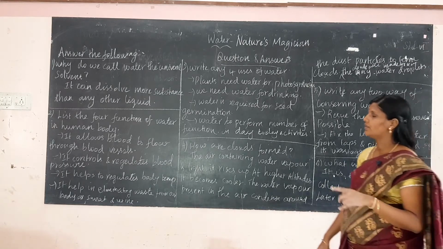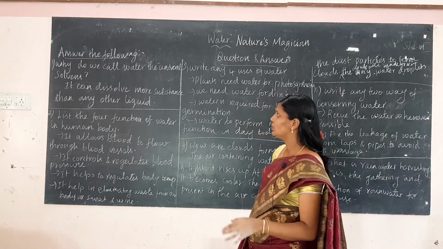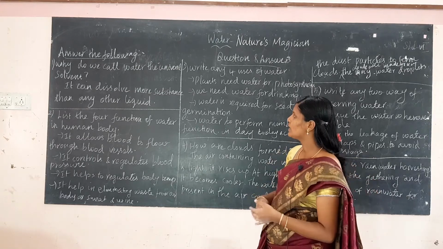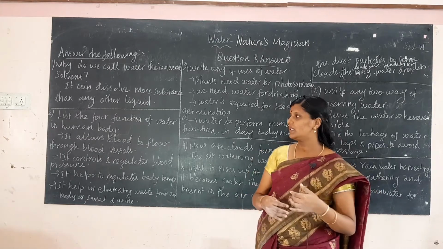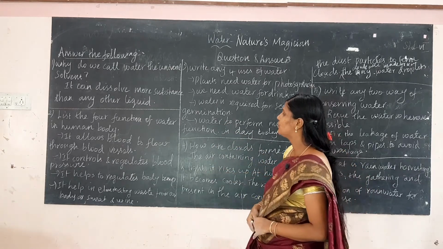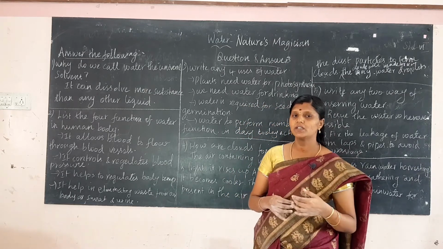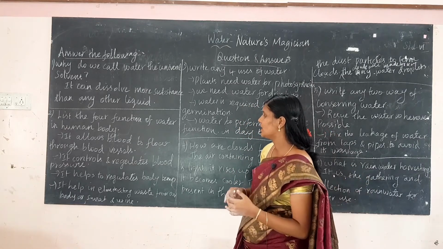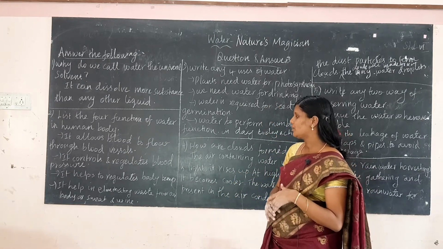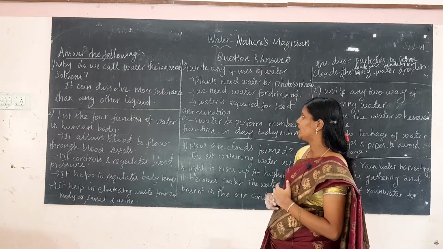Okay. First question is, why do we call water the universal solvent? Because water is a universal solvent, it can dissolve more substances than any other liquid. So, only we call water a universal solvent. List the 4 functions of water in the human body. It allows the blood to flow through the blood vessels, it controls and regulates the blood pressure, it helps us to regulate body temperature, and it helps in eliminating waste from our body as sweat and urine.